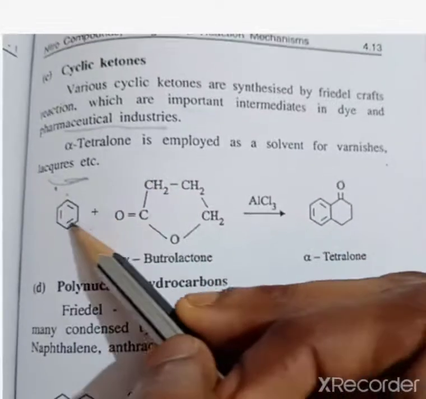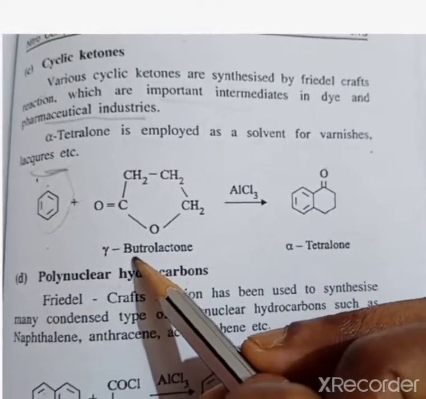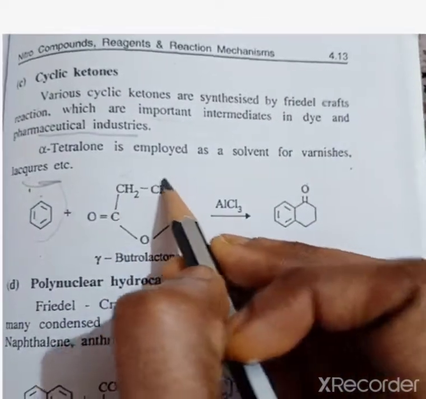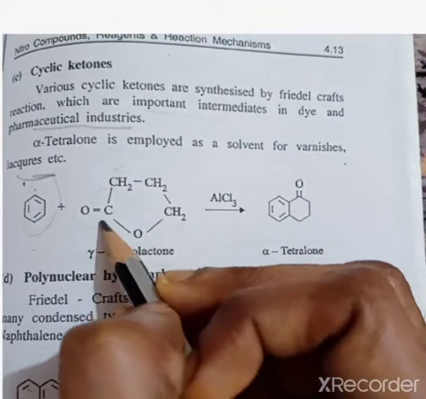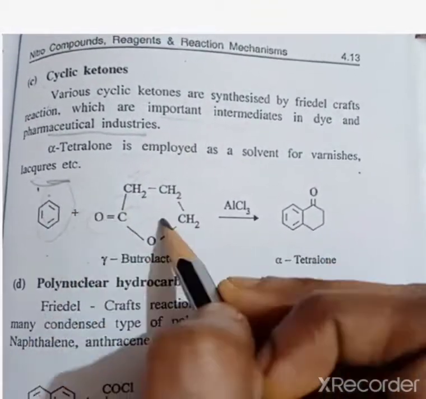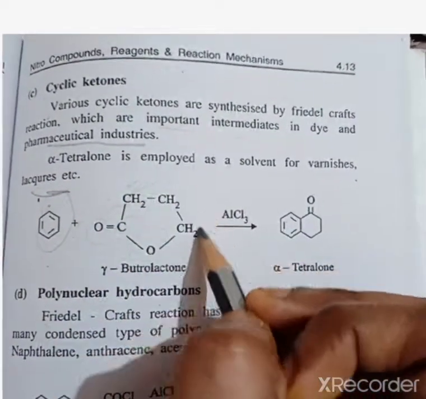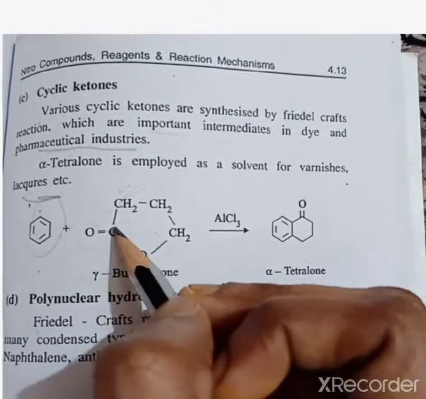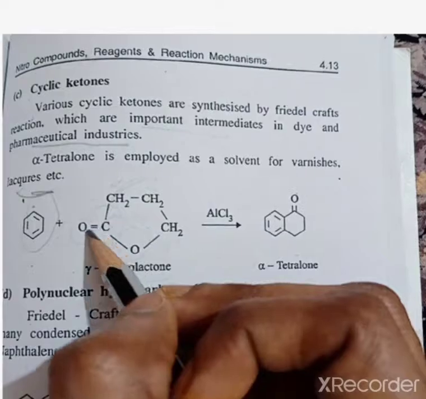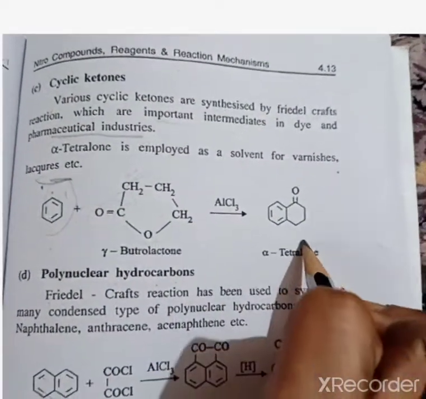Okay, so here is the benzene ring, the benzene reacted with alpha butyrolactone. In the alpha position, there are two alpha position carbons, which react with the ketone molecules, with one ketone interlocking between them. So it reacts with the ketone and forms alpha tetralone. This reaction is directly formed on the benzene, and the double bond will be directly attached in the alpha position, and it is said to be alpha tetralone.